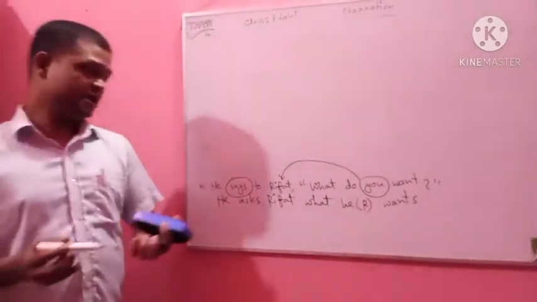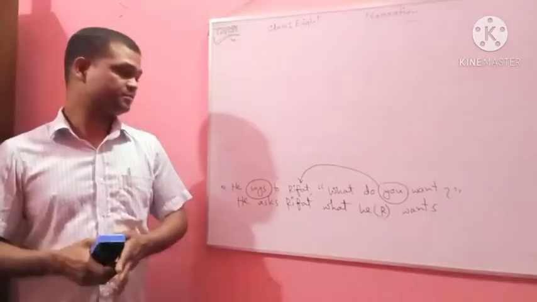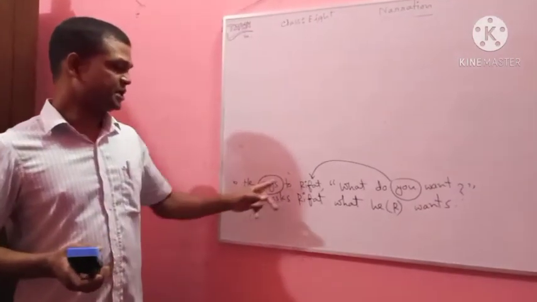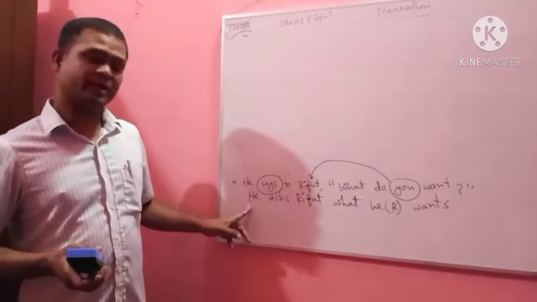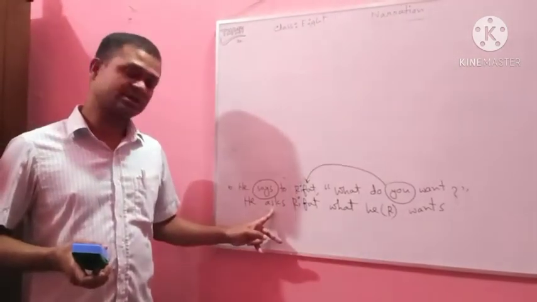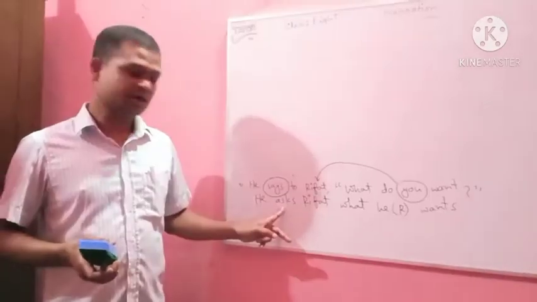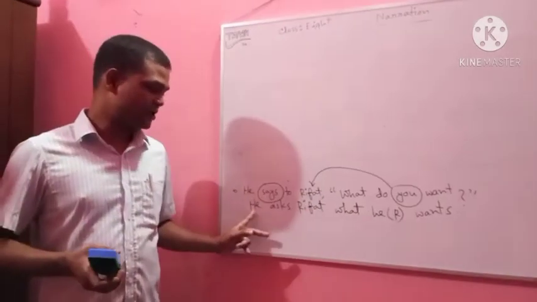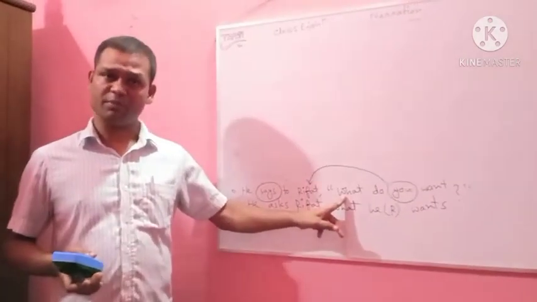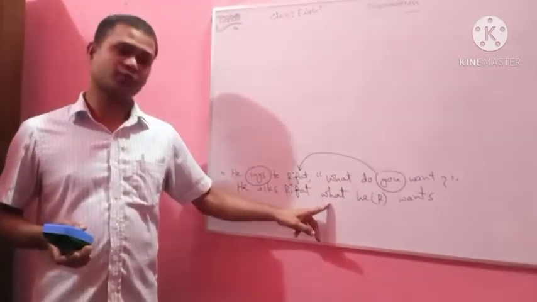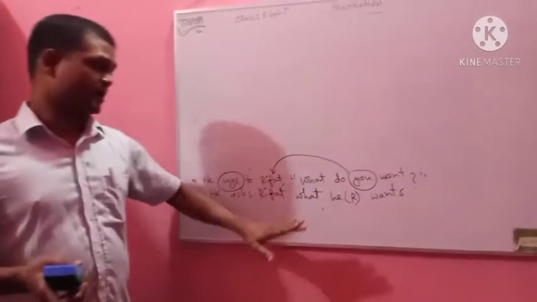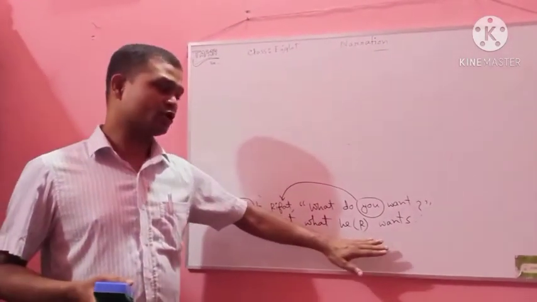Okay. He says to Rifat, "What do you want?" It's an interrogative sentence. So in "he says to Rifat", the subject will remain unchanged. "Says to" will be converted to "asks". You know, after "ask", a preposition is not used. So, he asks Rifat. As the reported speech begins with a WH question word, that word will do the work of joining. And after this joining word, another clause will be used.